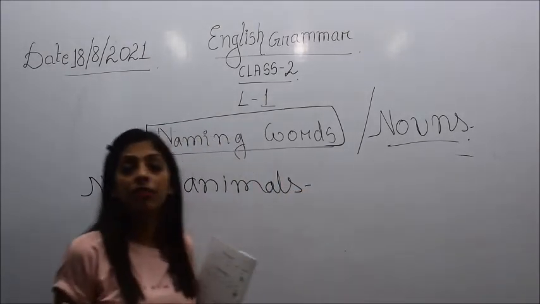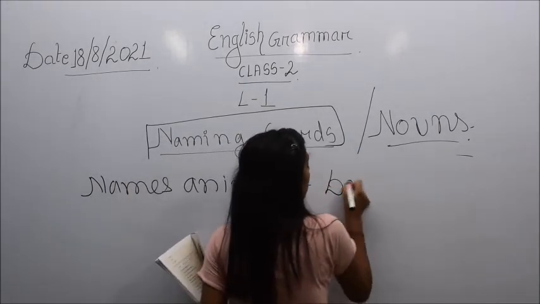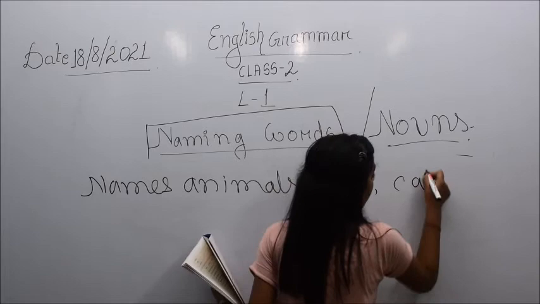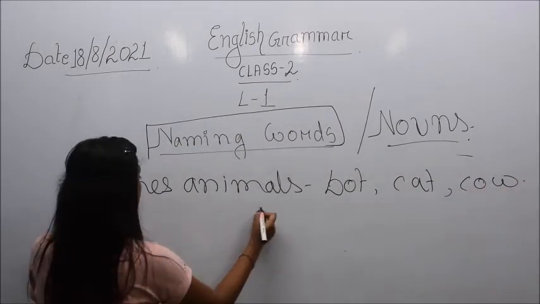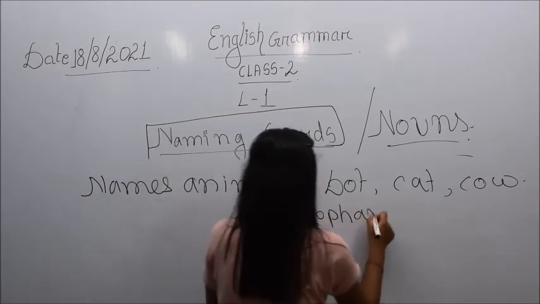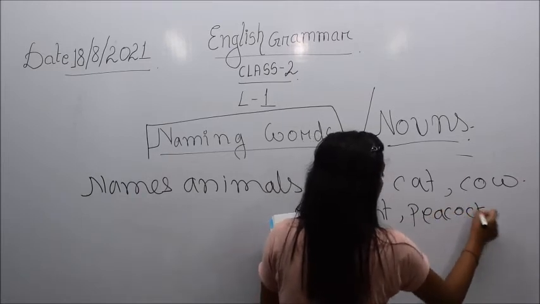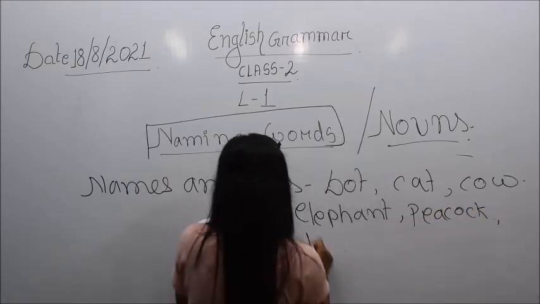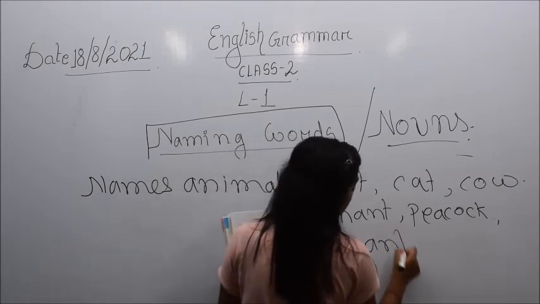So children, we will just see the simple names of some of the animals like dog, cat, cow, then elephant, or peacock, or also the names of the insects like bees, then ants.